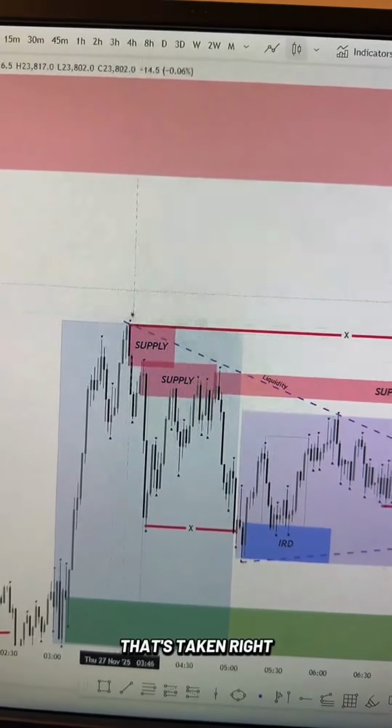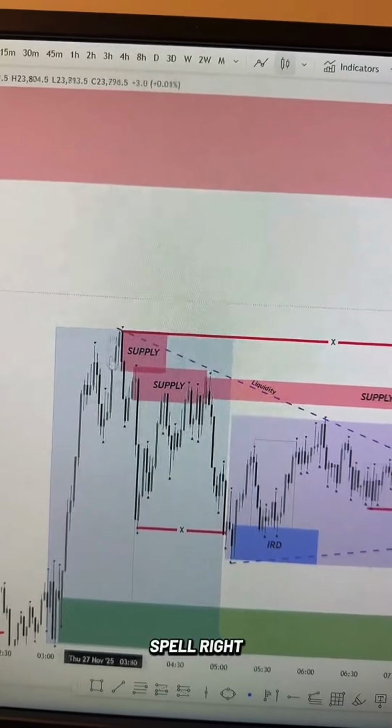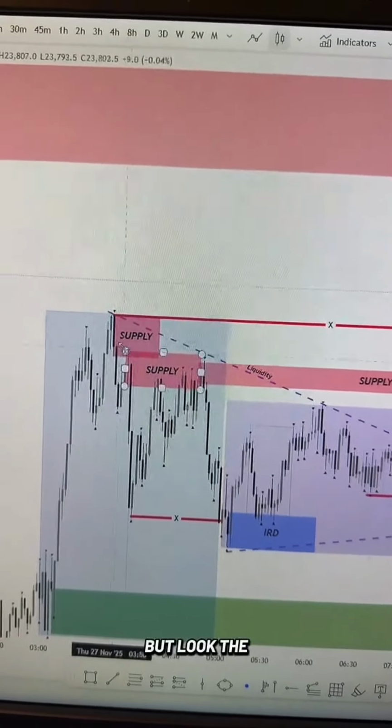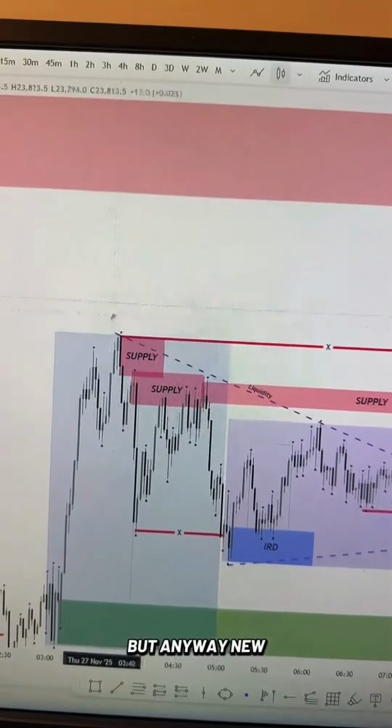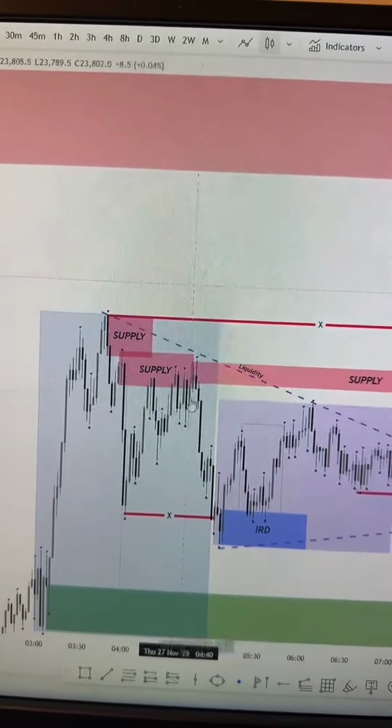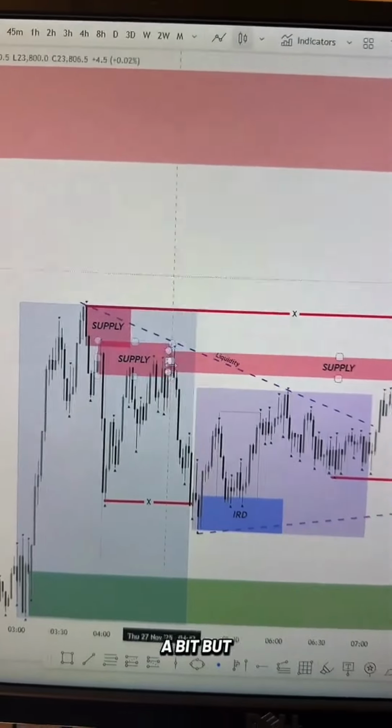What do we have here? Look, a high that's taken, and we came and broke this low. New liquidity cycle, new market structure cycle. We have another one internally, but we didn't get a market structure cycle. But look, the theory still stands. But anyway, new liquidity cycle, new market structure cycle. What do we do? The last candle before the imbalance, what do we do? Mitigate. We consumed it a bit, but look, still led to a lot.